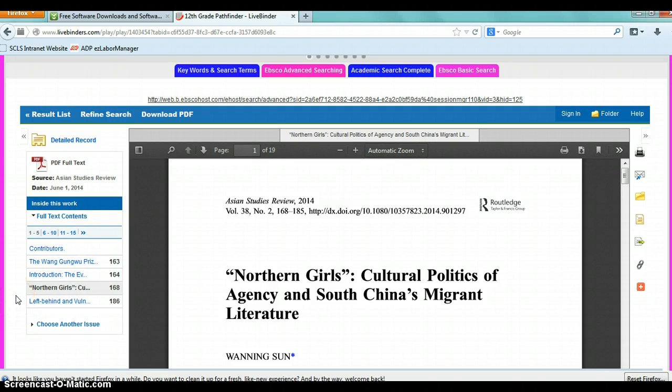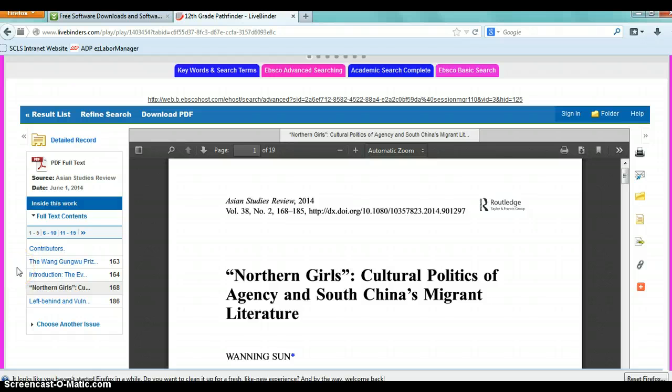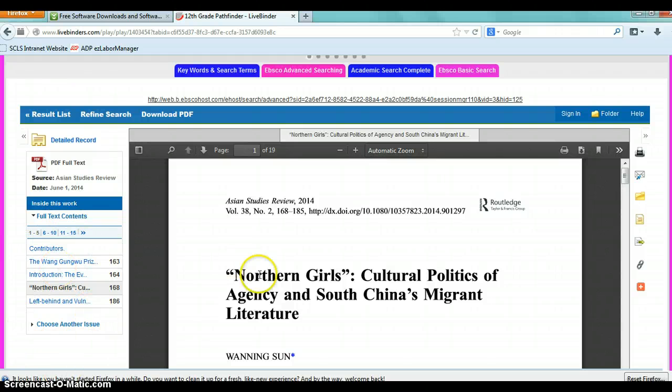As you can see from our first search, we got back 10,000 hits. You're not going to have the time to read through 10,000 papers, but there might be aspects of each paper or many papers that you want to look at. So there's a full text table of contents here, and this often helps you get to very specific information relevant to your own research in a much quicker and more efficient way. Also, something I'd like to show you is there are a bunch of options on this right hand panel. One of these is a citation tool.